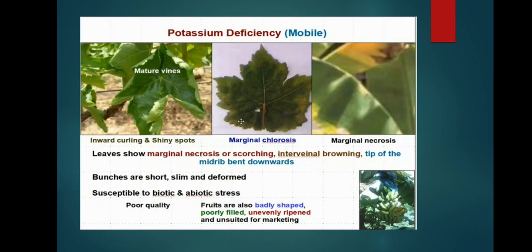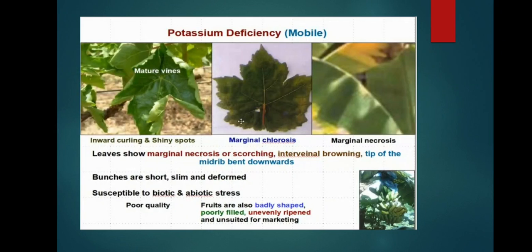Marginal necrosis: necrosis means death of tissues, so the margin of the leaf is dead. Leaves show marginal necrosis or scorching, intermittent browning, and the tip of the midrib bent downward. When the midrib becomes necrotic, the nutrients stop flowing, so it bends downward.